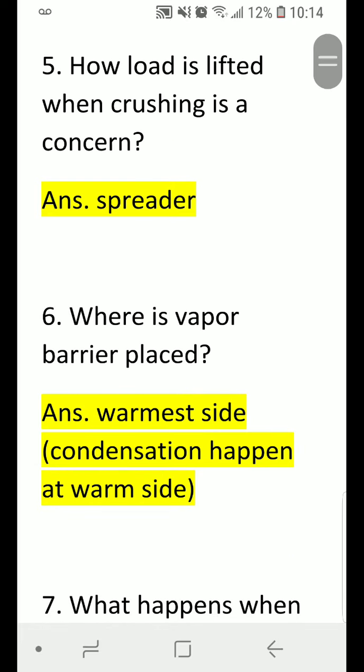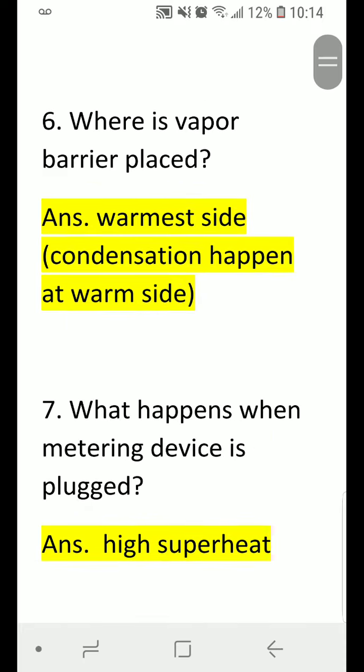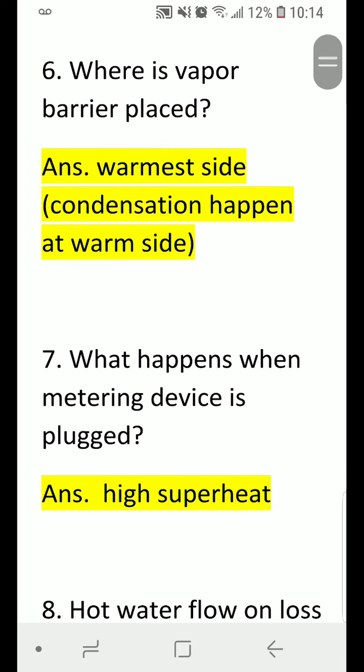5. How is a load lifted when crushing is a concern? Answer: spreader bar or spreader. 6. Where is the vapor barrier placed? Answer: warmest side. Condensation happens at the warm side.